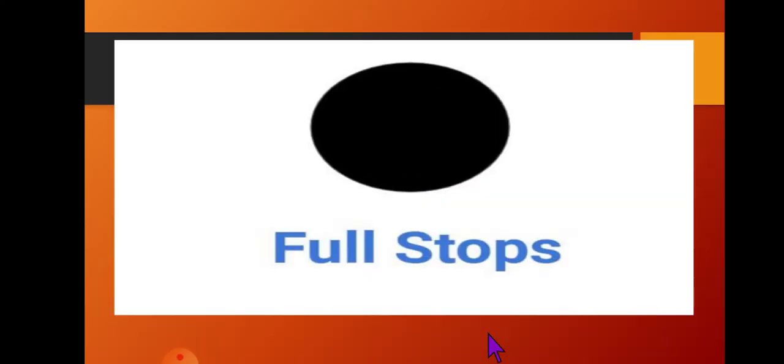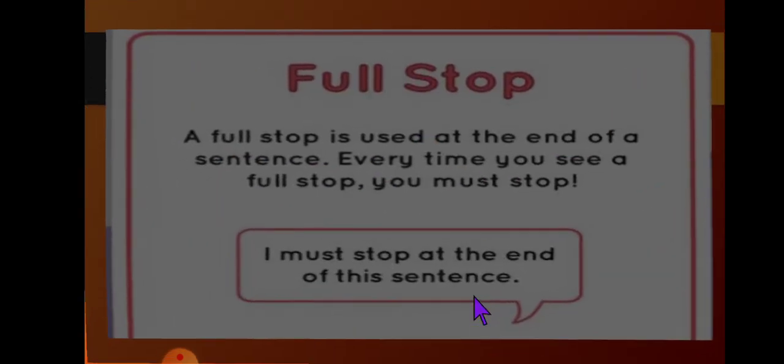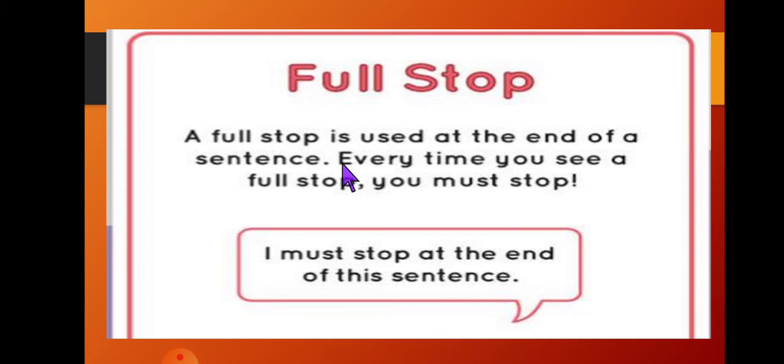Let's see our next punctuation, full stop. FULL STOP, full stop. This is a symbol, one dot is the symbol of a full stop. A full stop is used at the end of a sentence. When our sentence is complete, you can see here, this small black dot is a full stop.